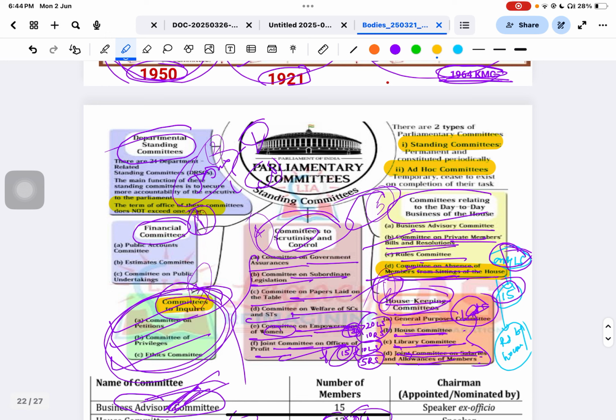So standing committees have various types. Two types I have already told you: the financial committees and the department-related standing committees. These two have joint committees, meaning it will be the same committee with members from both houses. But the committees I am going to discuss now will be separate committees in the Lok Sabha and separate committees in the Rajya Sabha.